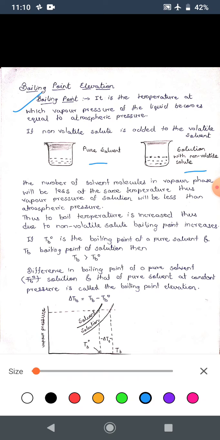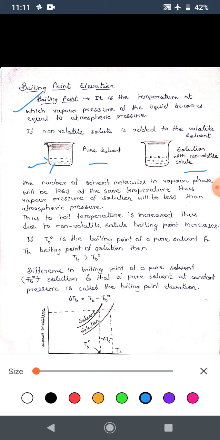Now, we know about the concept of vapor pressure, and how vapor pressure is developed. The liquid will be heated and this liquid will convert to vapors, vapors will condense, and ultimately a point will be reached where equilibrium is achieved, and vapor pressure will be developed.